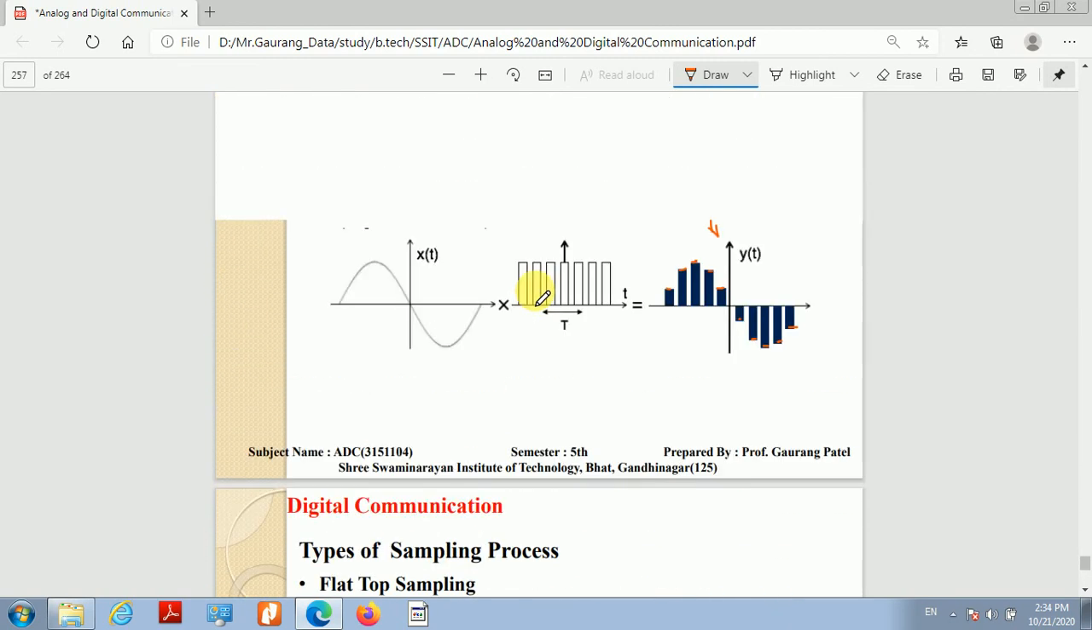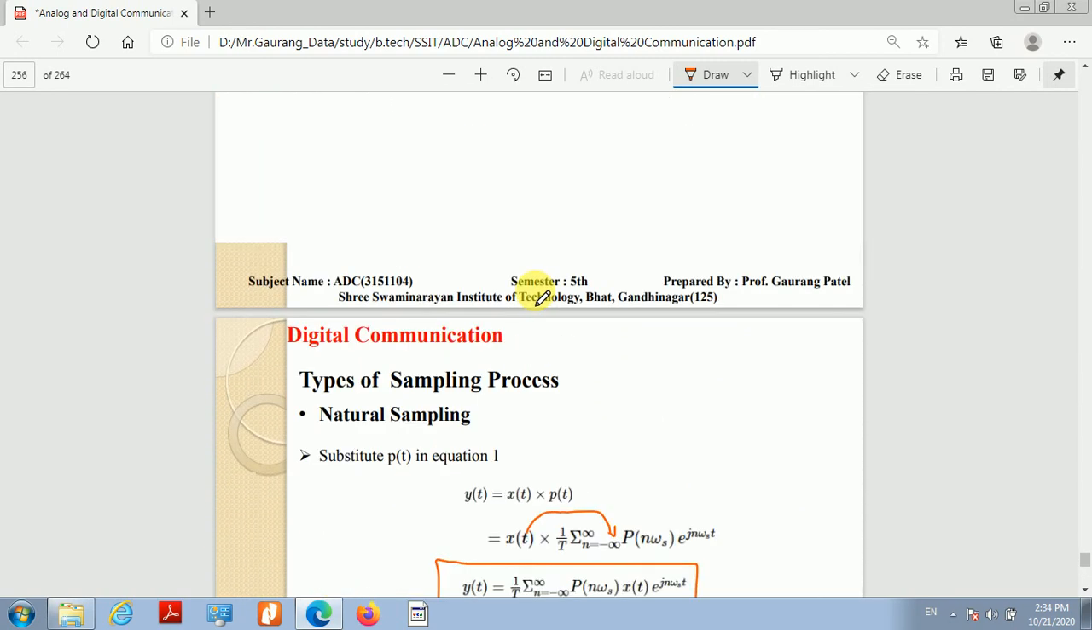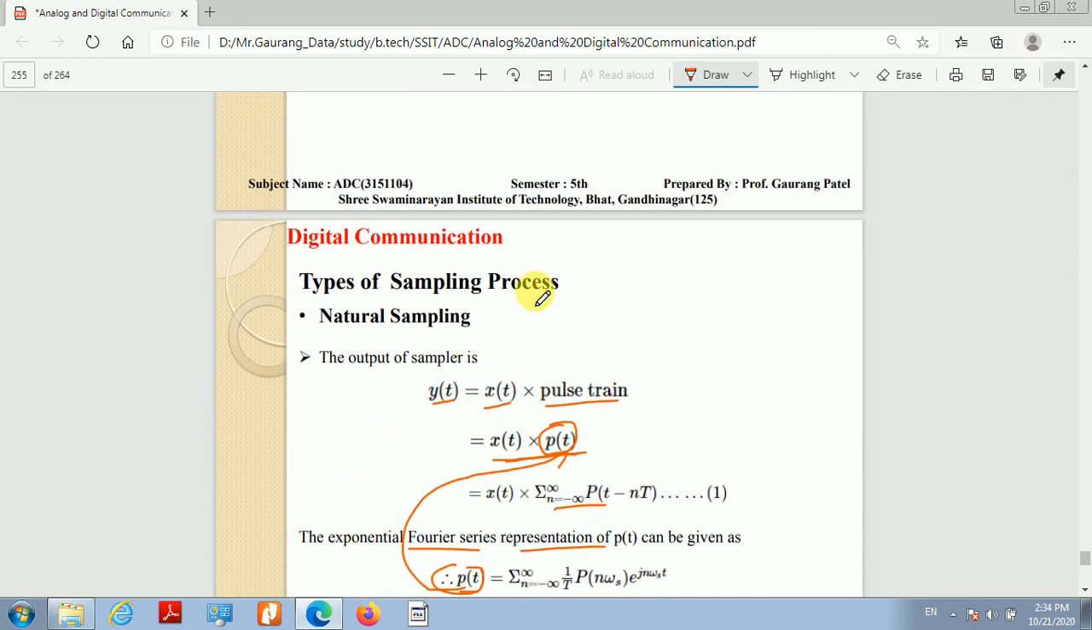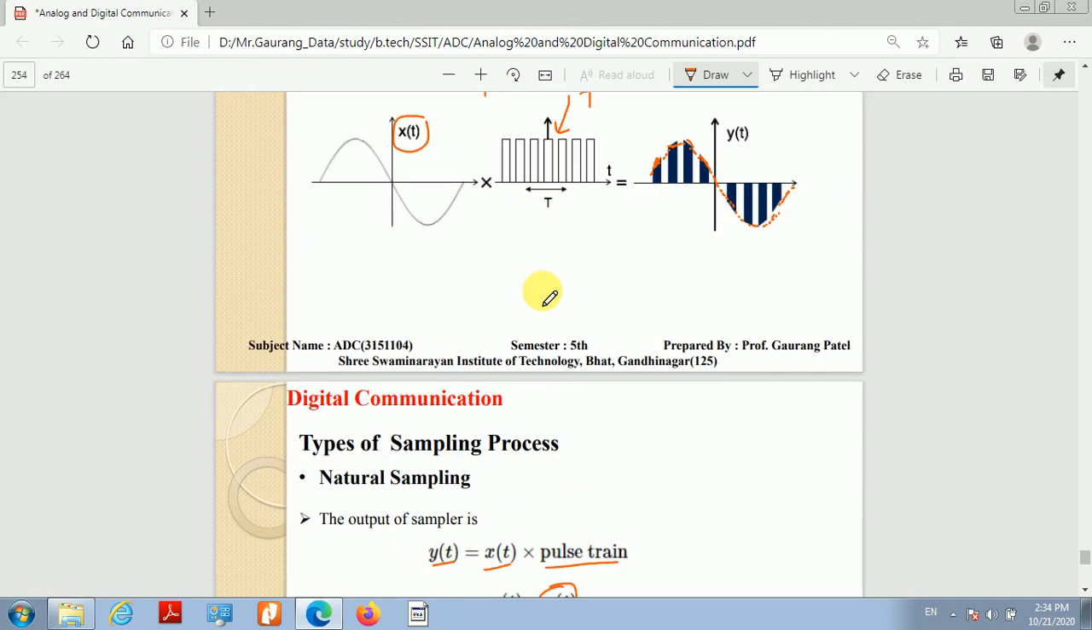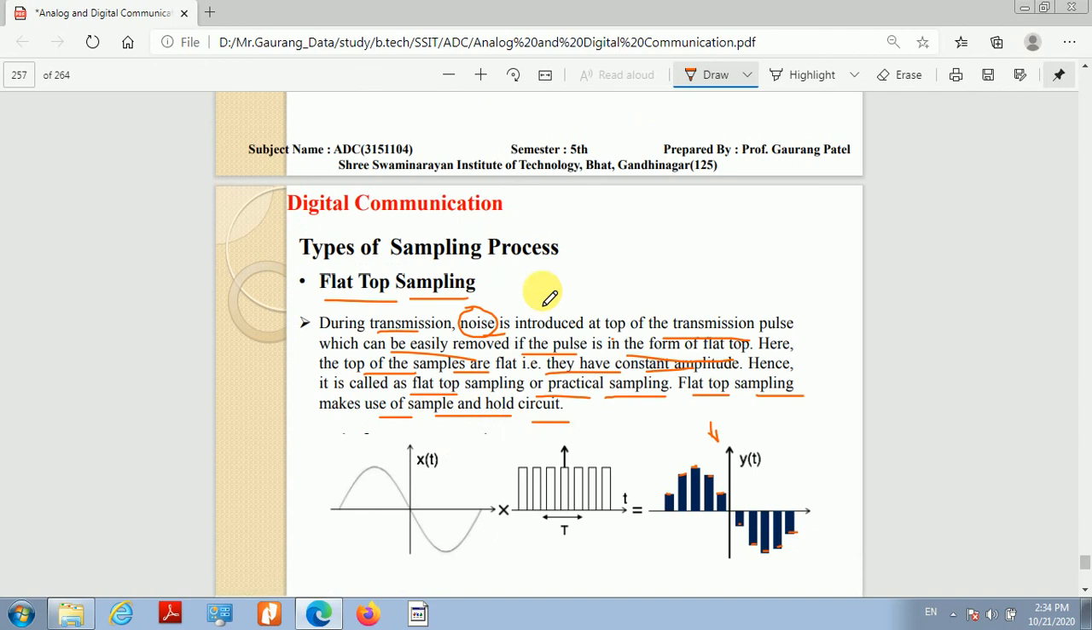So आज के लेक्चर में हमने क्या डिस्कस किया? So in today's class we have basically discussed the three different types of sampling process. First is the impulse sampling, second is the natural sampling, and third is the flat top sampling.